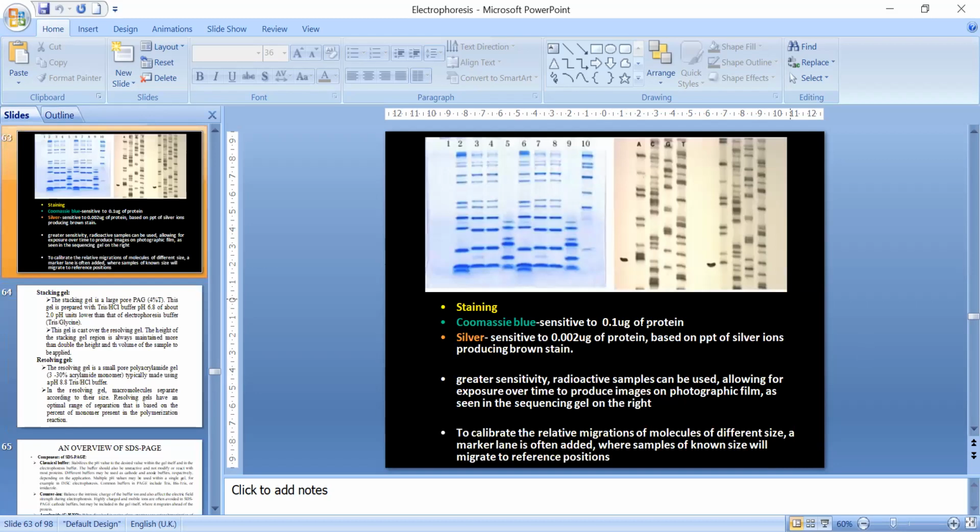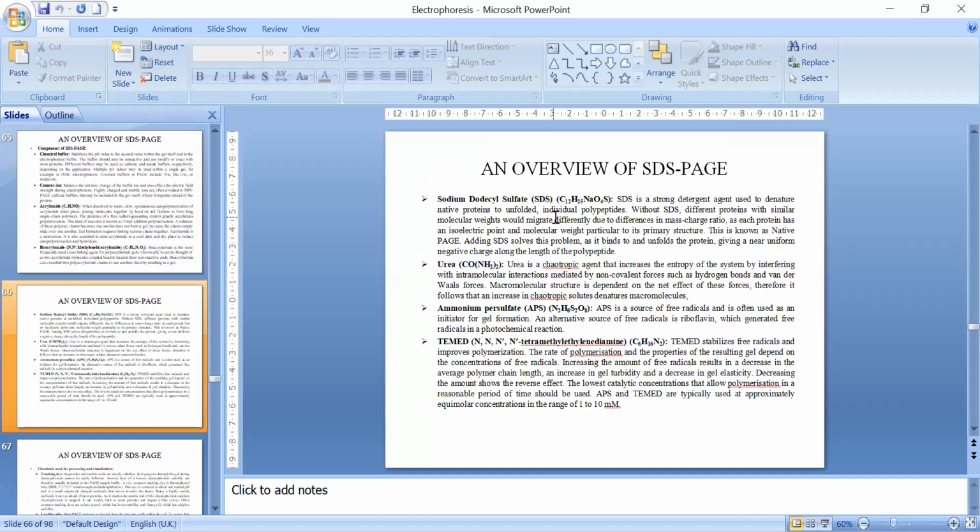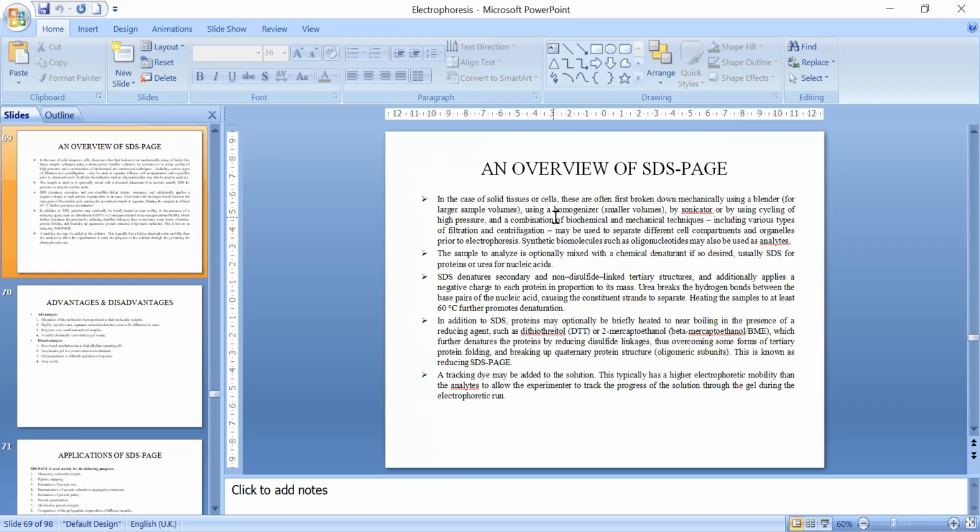There is another dye called silver nitrate, which is used for staining. You can see this is Coomassie blue and this is silver nitrate. Here you see blue color spots, here you see gray color spots. Silver nitrate is a costly dye, but the sensitivity of silver staining is more as compared to Coomassie blue staining. So this is all I have given you about it, and you can go through it.